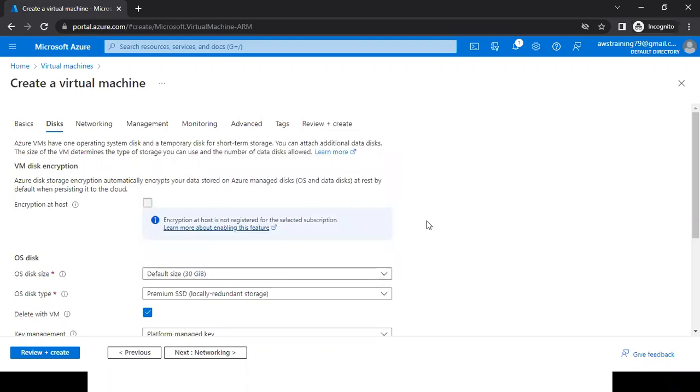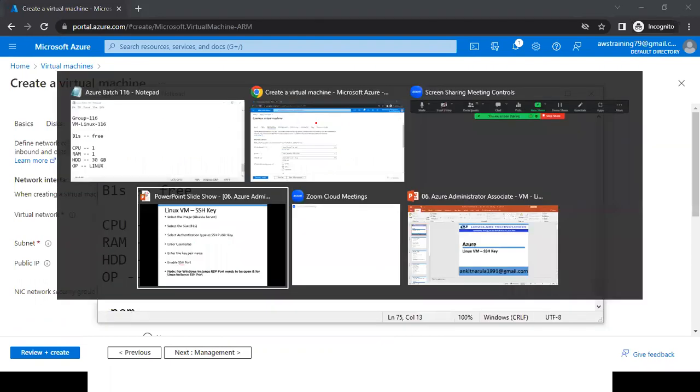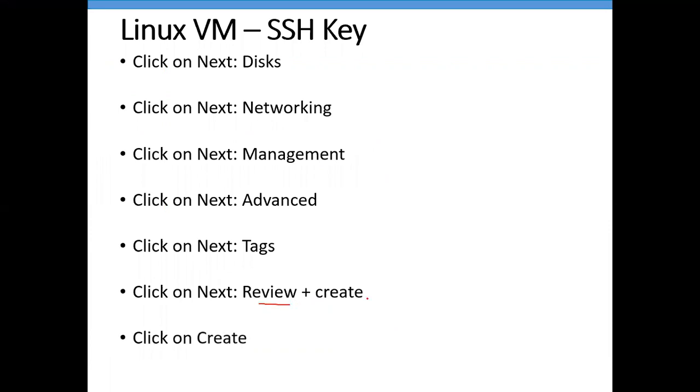Or if I want to add additional disk, I can add additional disk. Like I want to add D drive, F drive, like this also we can. How to add those additional disks, we'll learn in upcoming session. Now click on next, networking. So here we have multiple tabs: networking, management, monitoring, advanced, tags. Regarding this, slowly we are going to move forward. So what I'm going to do is I'm directly jumping to the tab called Review plus create, because I'm not going to do anything on these tabs.